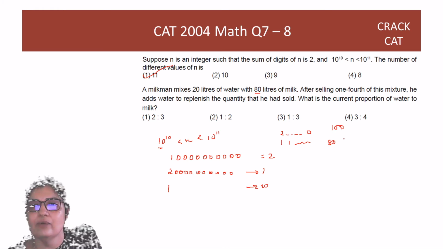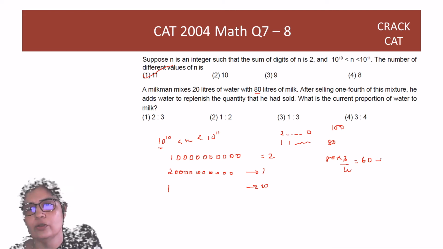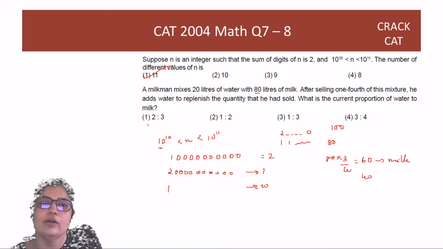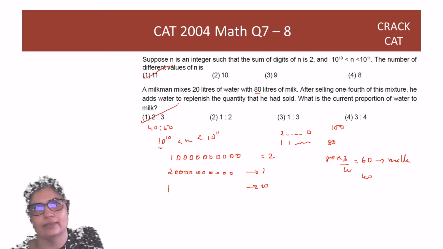Now when you sell 1/4, 80 has to become 1/4 less, so 80 becomes 3/4 of itself. 80 becomes 60. So milk is going to be 60. What is the rest of the thing going to be, guys? Rest has to be water. Water is 40. So what is the ratio of water to milk? It is 40 is to 60, which is 2 is to 3.